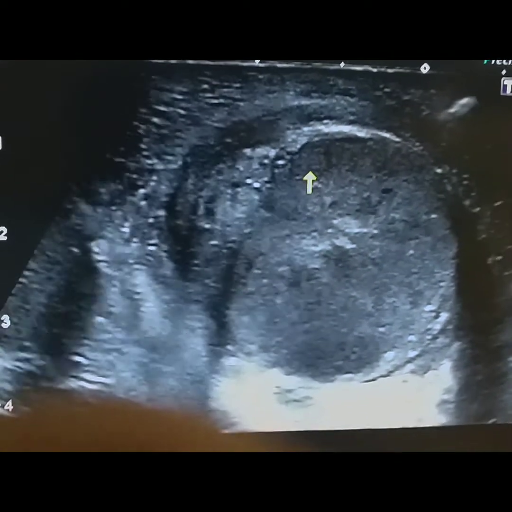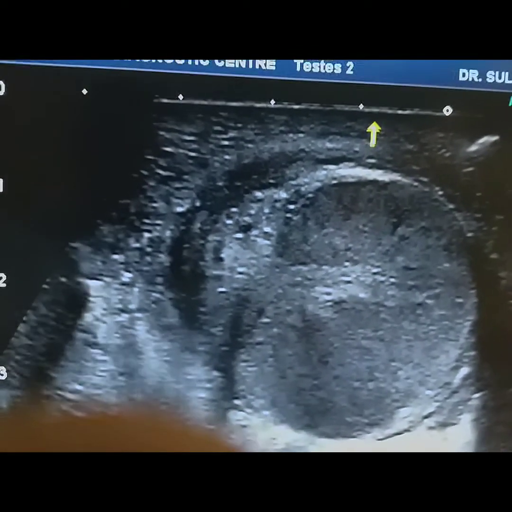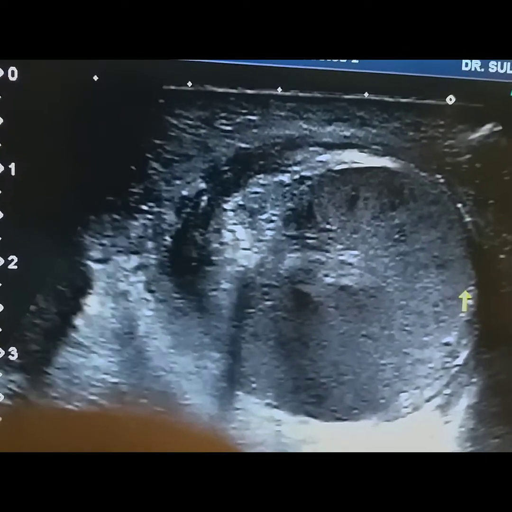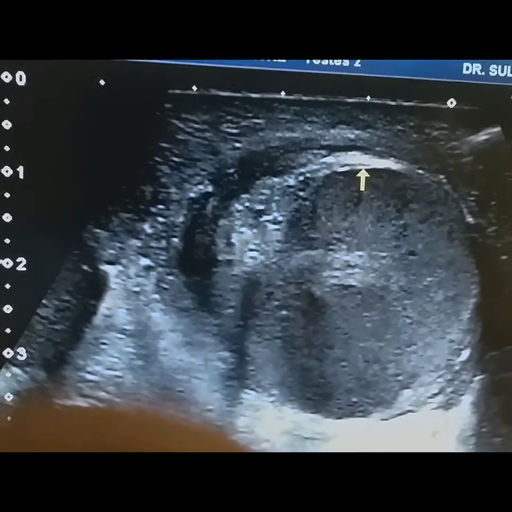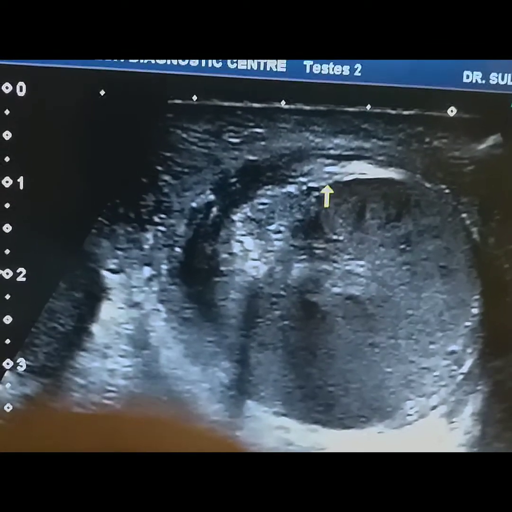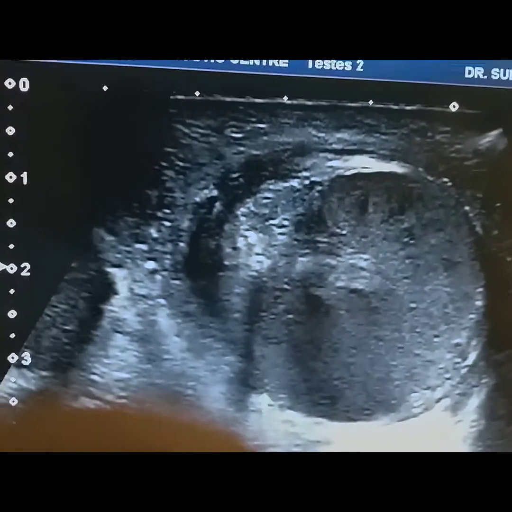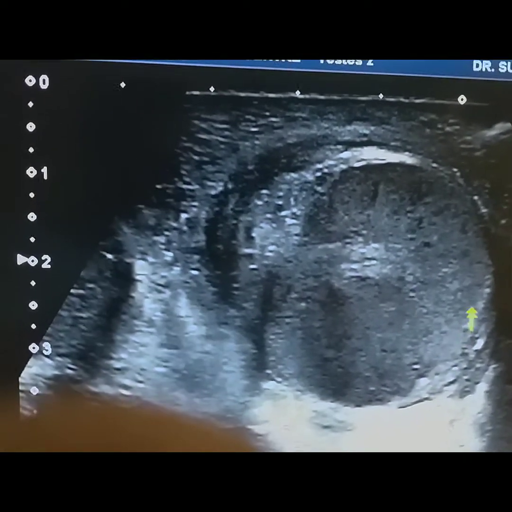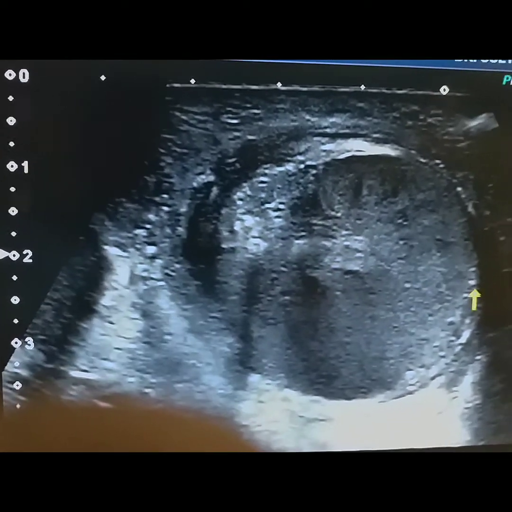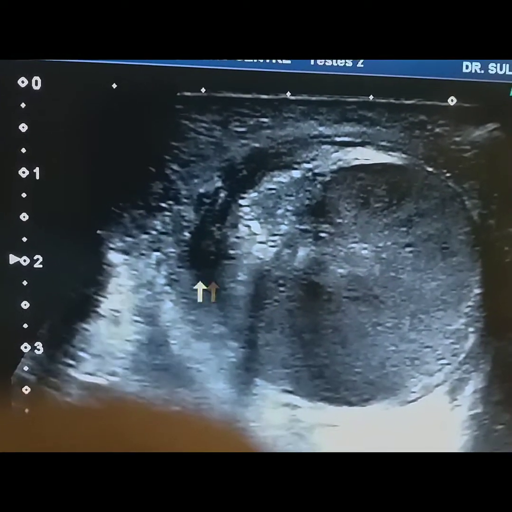And another thing is that the testes usually lie in a longitudinal direction, from here to here, but this testicle has a transverse orientation. Look at the orientation and lie of the testicle. The testicle is rounded and is lying in transverse orientation, not from this side to this side.